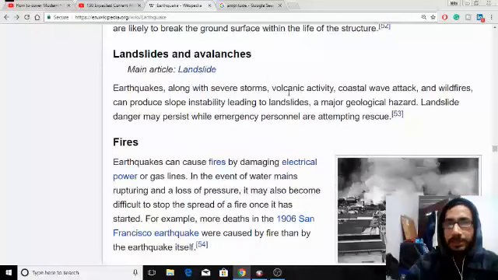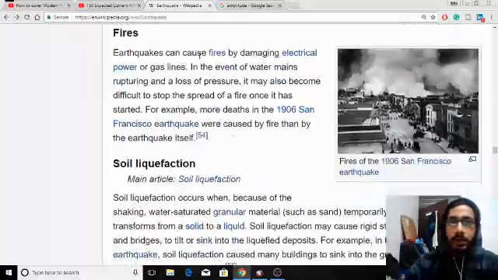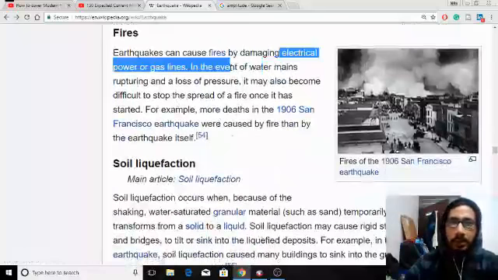They are talking about landslides and avalanches, right? Earthquakes, along with severe storms, volcanic activity, coastal wave attack, and wildfires, can produce slope instability leading to landslides. These are major geological hazards, and landslide danger may persist while emergency personnel are attempting rescue. Earthquakes can also cause fire by damaging electrical power or gas lines.